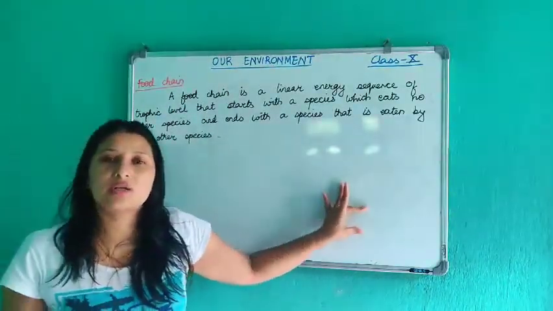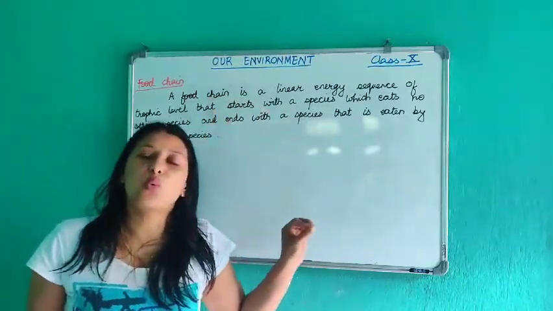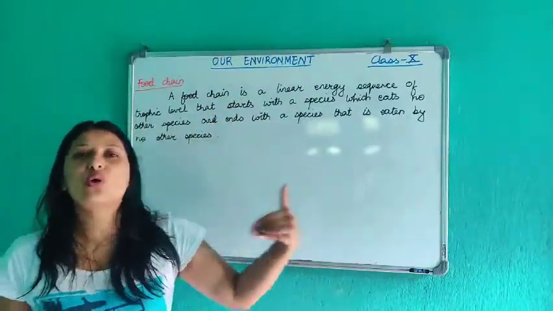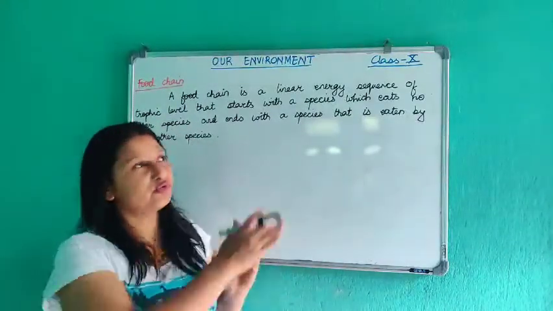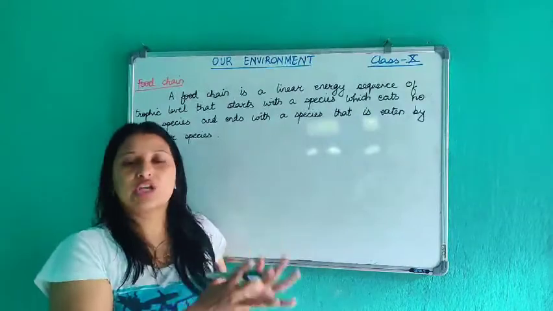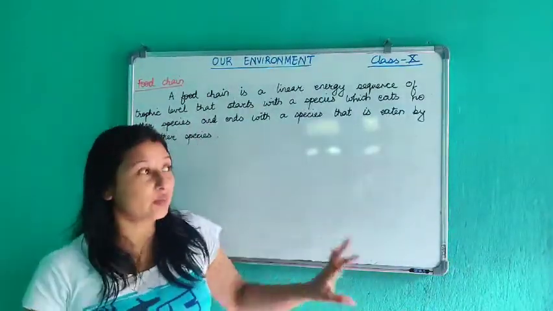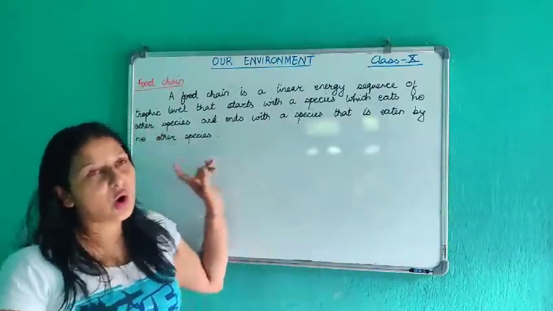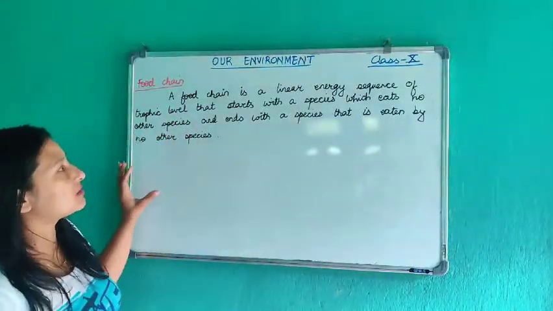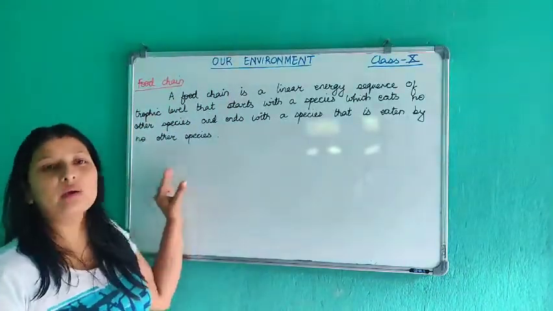How does this linear energy sequence start? It starts with a species that eats no other species. So the food chain always starts with a species that does not eat anyone else. That means producers. So always in a food chain the starting member is the producer.